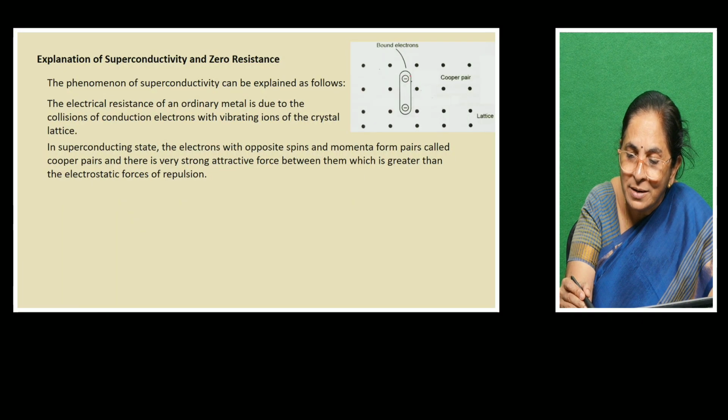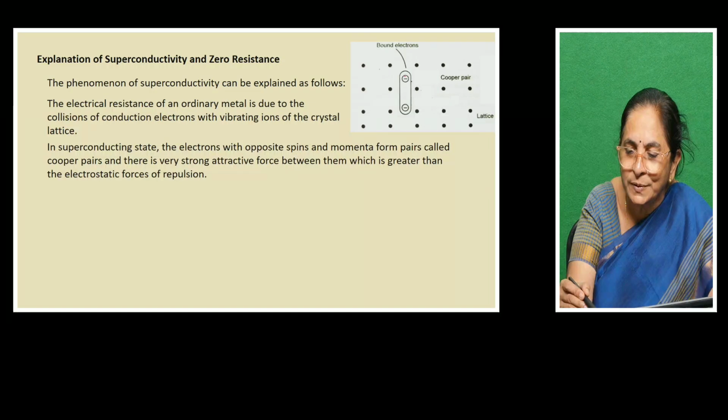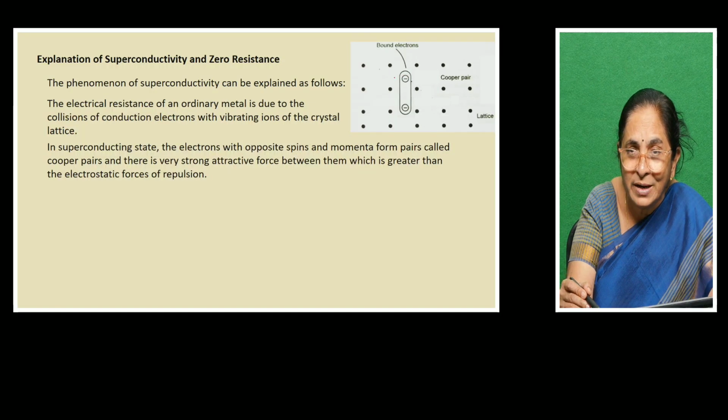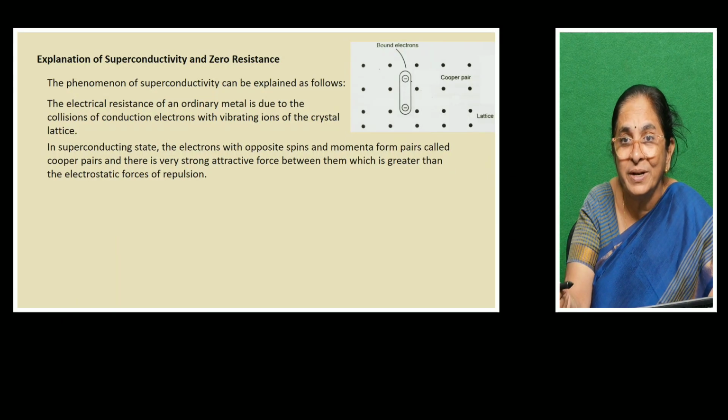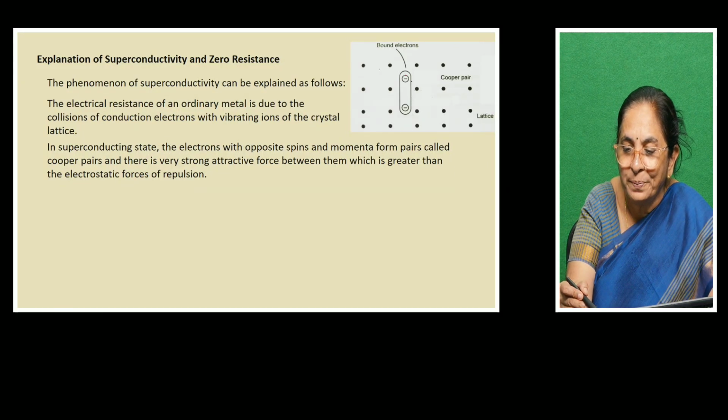The pair formation is so strong, the bond between the electrons that have opposite spins and momenta will be very strong, that they just freely move without colliding with the ions in the lattice. So they have no resistance. That is why at the superconducting state, the formation of Cooper pairs helps the electrons to travel smoothly without any collision with the ions in the crystal.